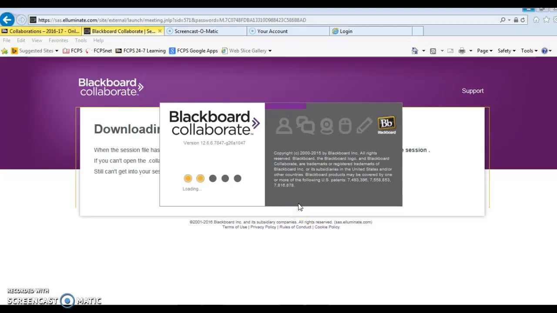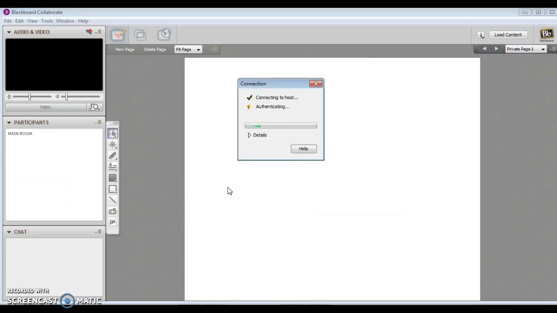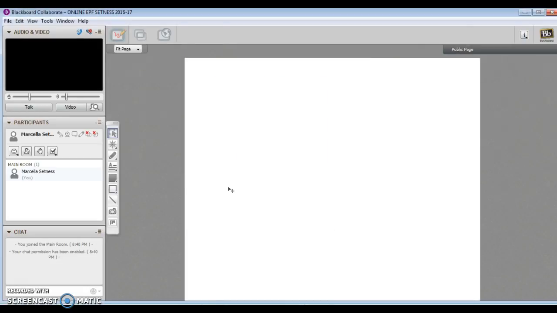And it's just taking a moment to load. And then once you get into the collaboration session, you'll see other students joining. The first thing you need to do is make sure you do have your headphones with a microphone attached. This is what it looks like when you're joining the class.